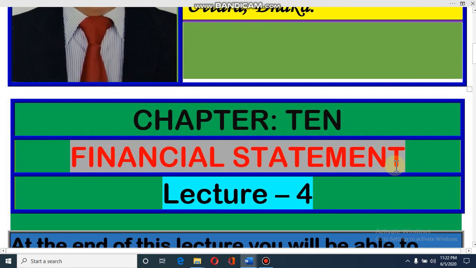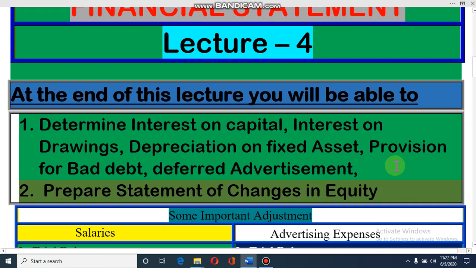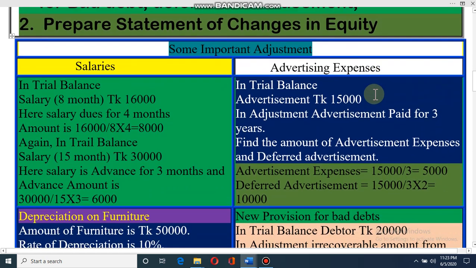Dear student, today we will discuss chapter 10, financial statements. This is our fourth lecture on this chapter. After this lecture you will be able to determine interest on capital, interest on drawings, depreciation on fixed assets, provision for bad debt, and deferred advertisement, and prepare the statement of changes in equity. Dear student, this is a very important lecture.